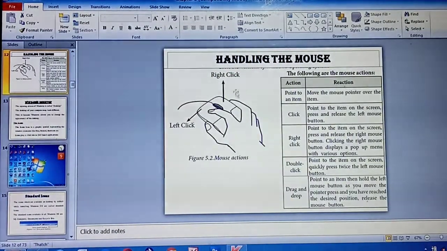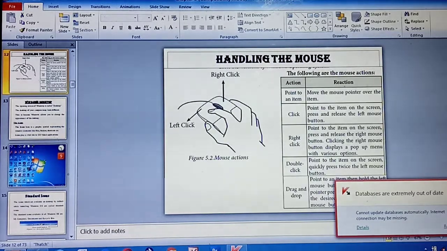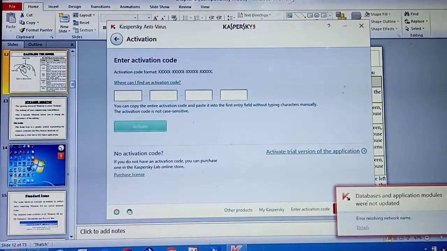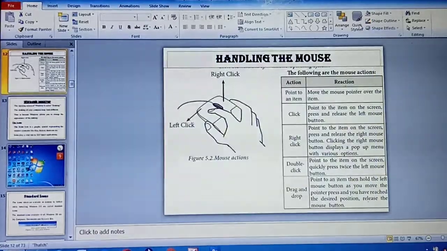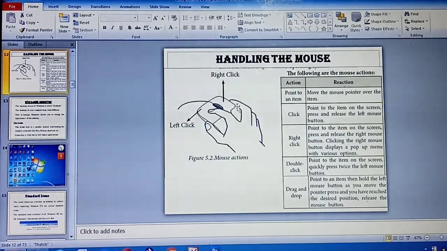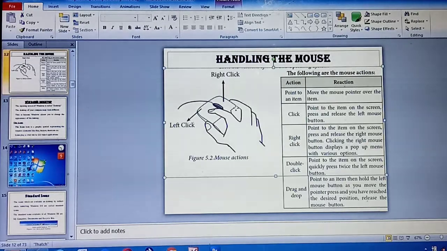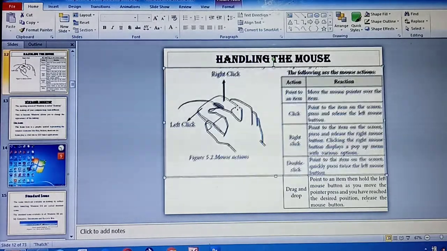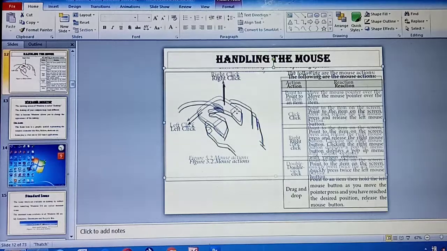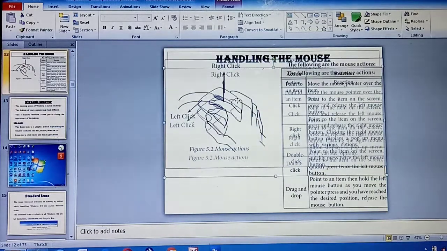For example, listen carefully. What's the use of drag and drop? Drag and drop is mainly used to drag from one place to another. Which one do you need to press? For example, I am moving this one, see. I am moving from here to here. Have you seen this one?